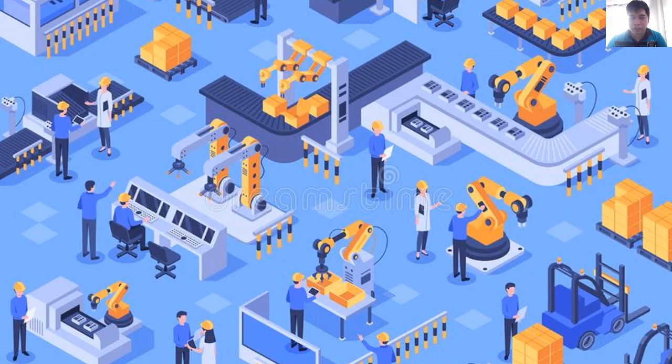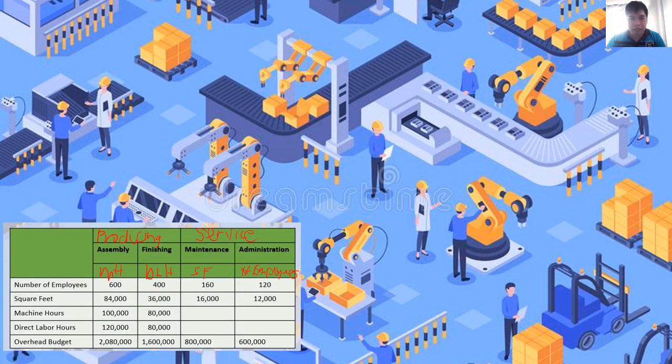Okay, so let's try to answer the first requirement, which is to determine the predetermined overhead rate per producing department. So ito yung kaninang problem natin. So meron tayong 2 producing departments and 2 service departments. So namely, the assembly department sa producing, finishing sa producing, maintenance sa service, administration sa service. Then nagbigay din diyan ng mga applicable na cost drivers and of course the overhead budget. So we have 2,080,000 pesos for the assembly, 1,600,000 for finishing, 800,000 pesos for maintenance, and 600,000 pesos for administration.